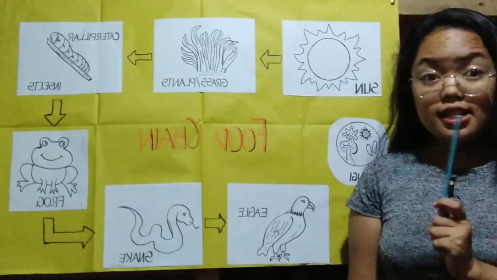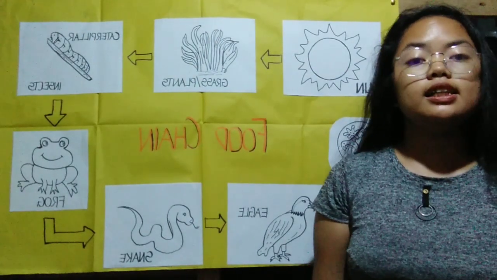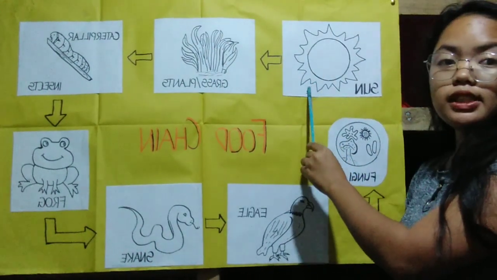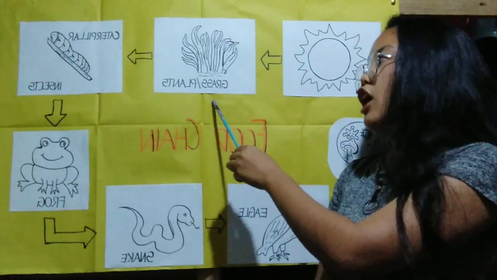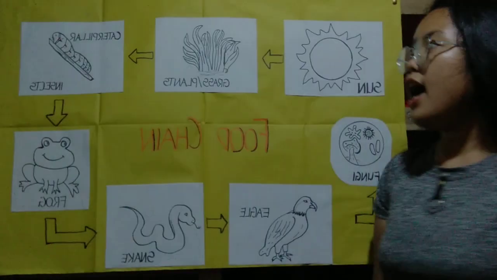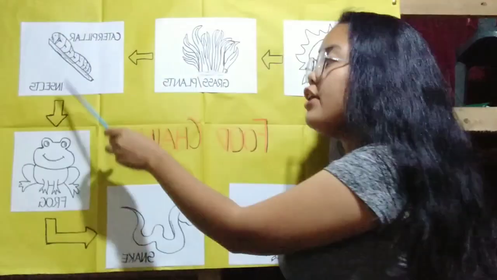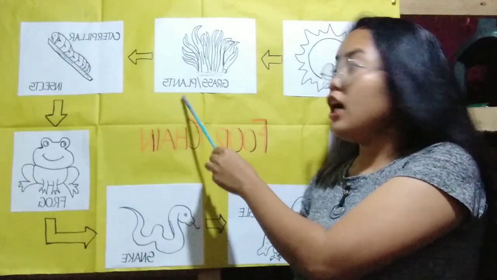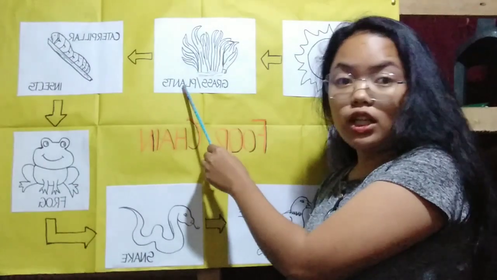Okay, the next step is that the grass gets energy from the sun, allowing it to grow and become healthy. And then the caterpillar, or the insect, eats the plants to take its energy.